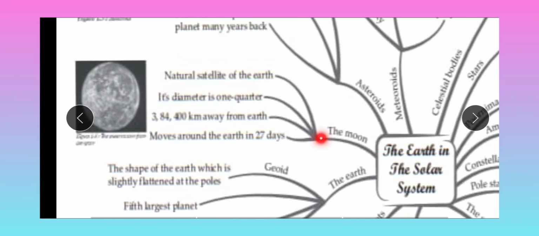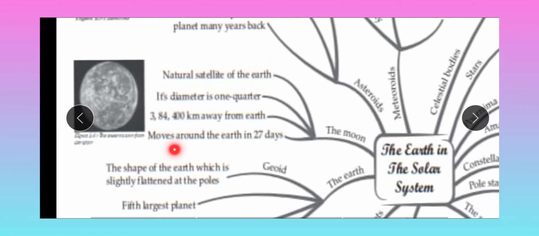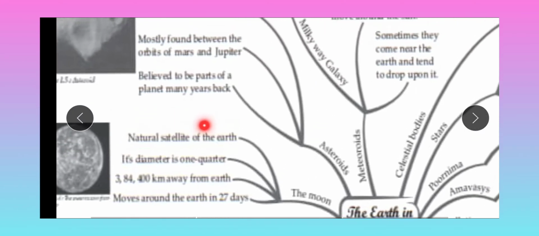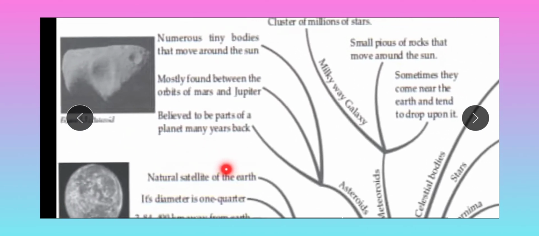Then the moon is the natural satellite of the Earth. Its diameter is one fourth of the Earth's. It is about 384,400 kilometers away from the Earth and moves around the Earth in 27 days. We have seen its rotation in the chapter. Because of its rotation we always see the same part of the moon; the other side of the moon we cannot see.